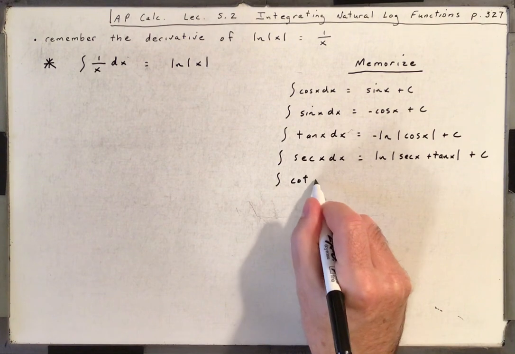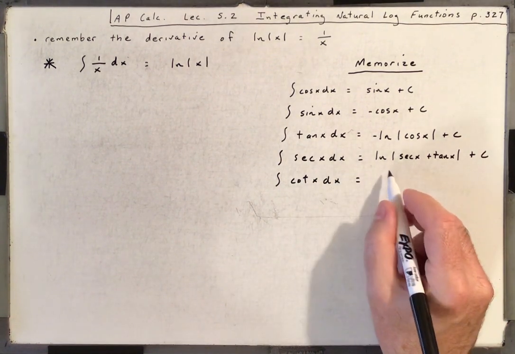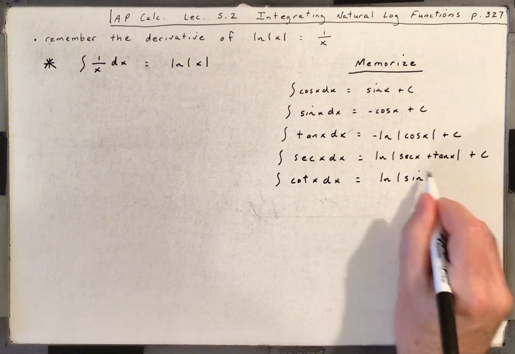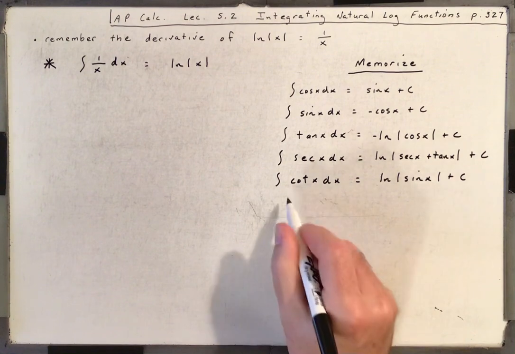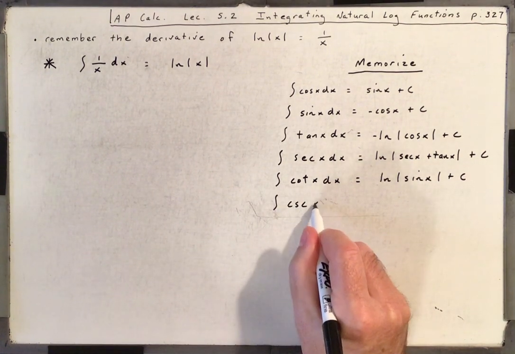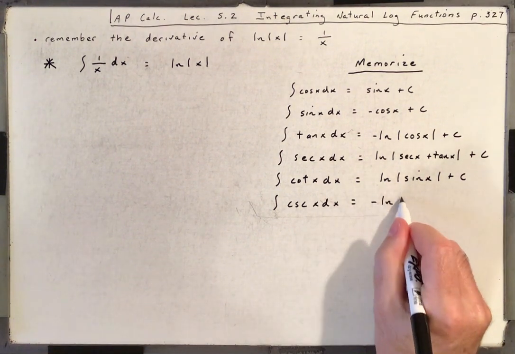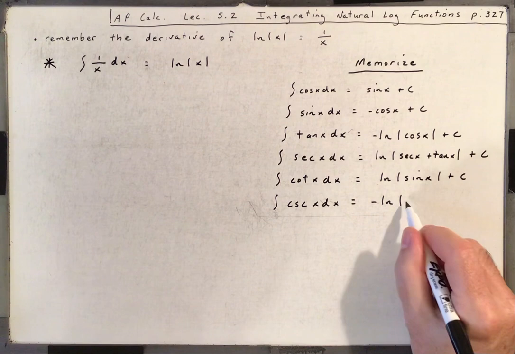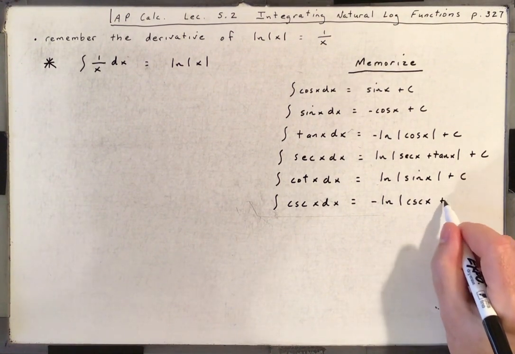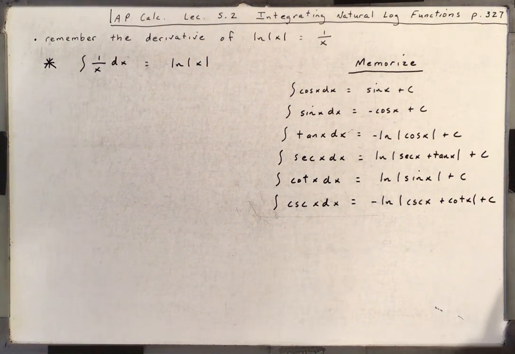And if we get into cotangent x, that's going to be the natural log of the absolute value of sine x plus c. And then cosecant x is minus the natural log of cosecant x plus cotangent x plus c.